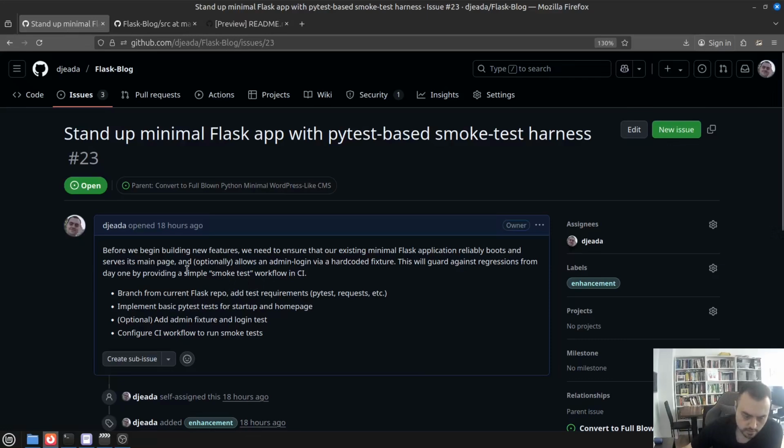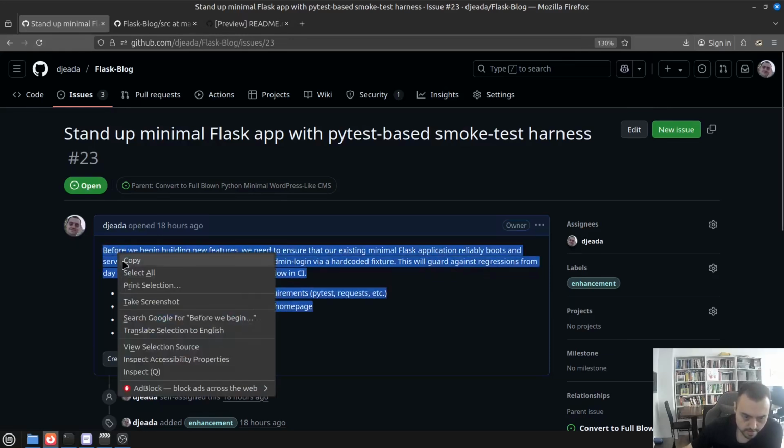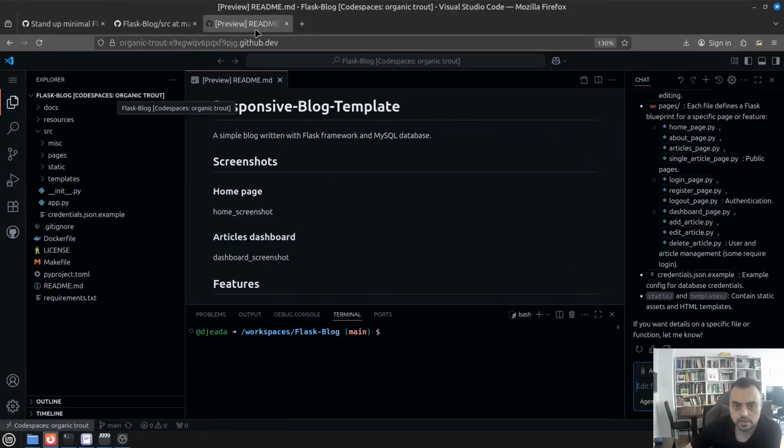Yeah, so the most important part is just checking if it boots up and if it can serve the homepage. And if everything goes smoothly, then we can add this additional test for admin login. But if not, then we will do it separately, since maybe it will be too much for the agent. So let's copy that and see what the agent can do.